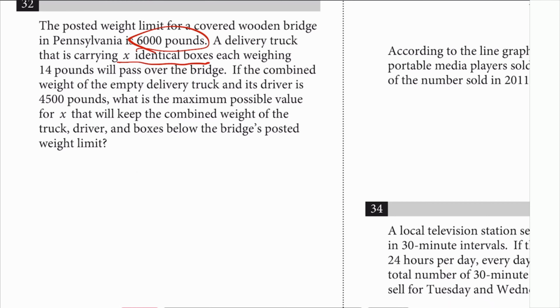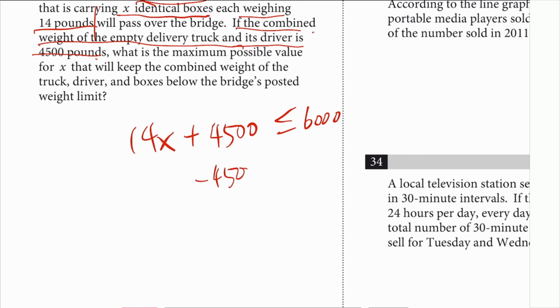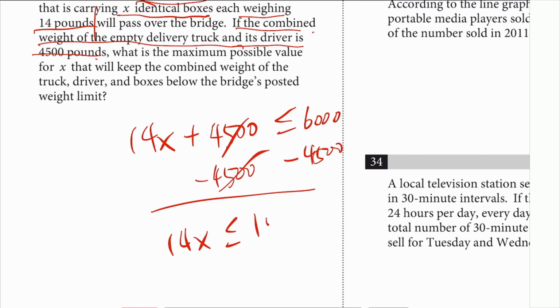X identical boxes, each weighing 14 pounds. Stop there. So 14x is what it is. And then if the combined weight of the empty delivery truck and the driver is 4,500 pounds, together that better be less than or equal to 6,000, because that's the limit, right? So, okay, go ahead and subtract 4,500 on both sides. You get 14x is less than or equal to 1,500.